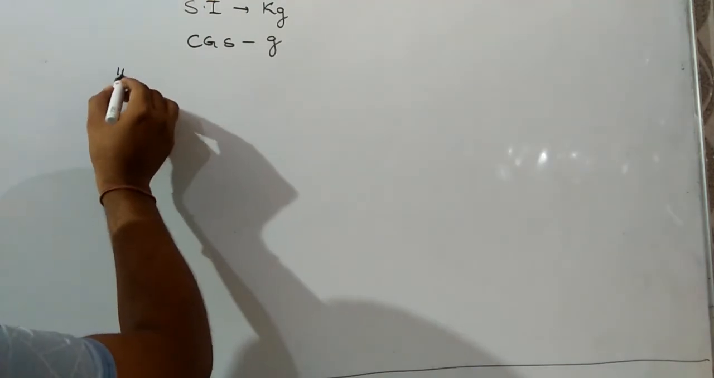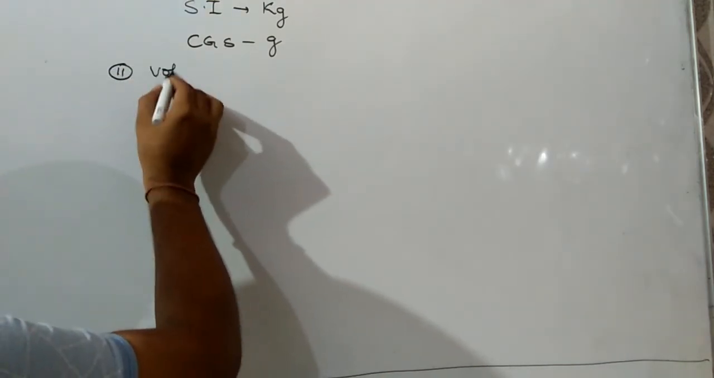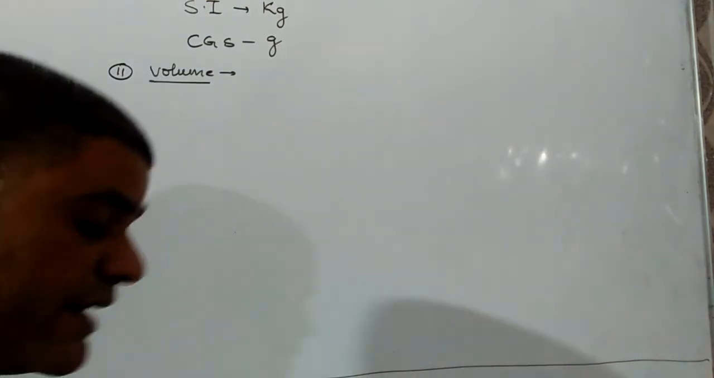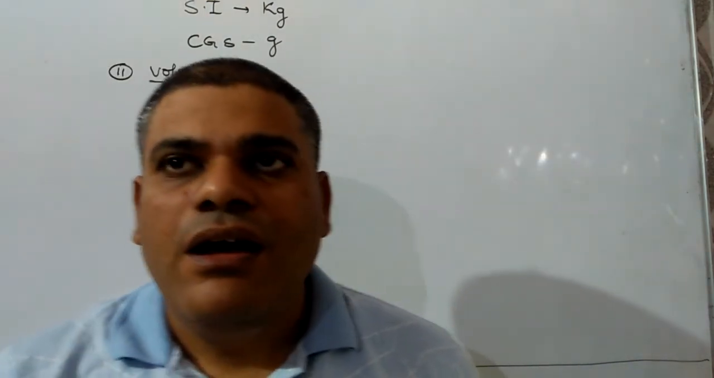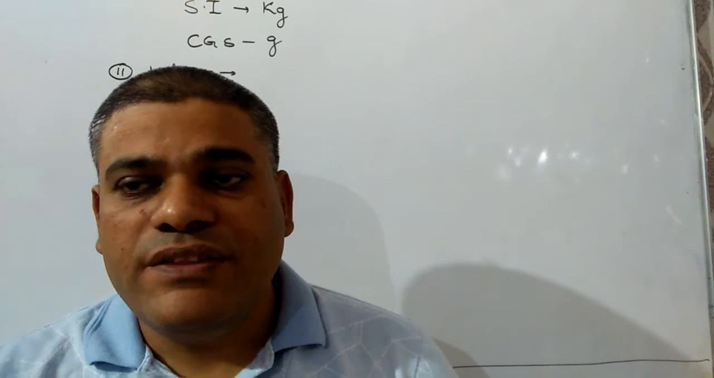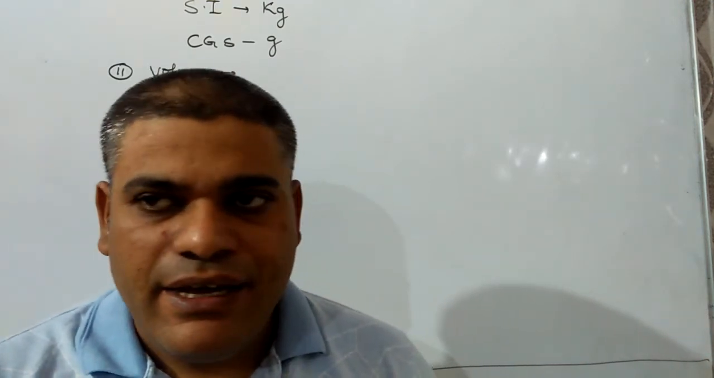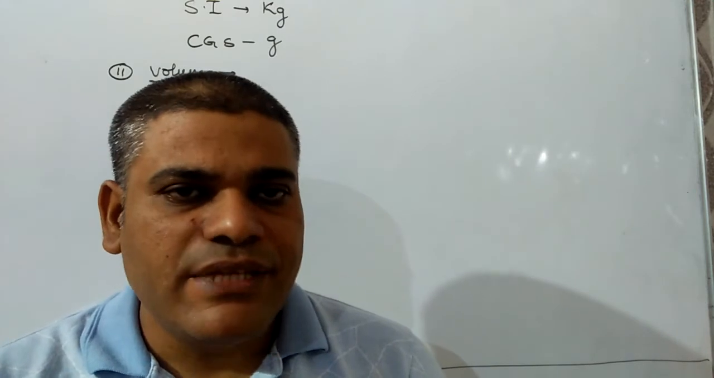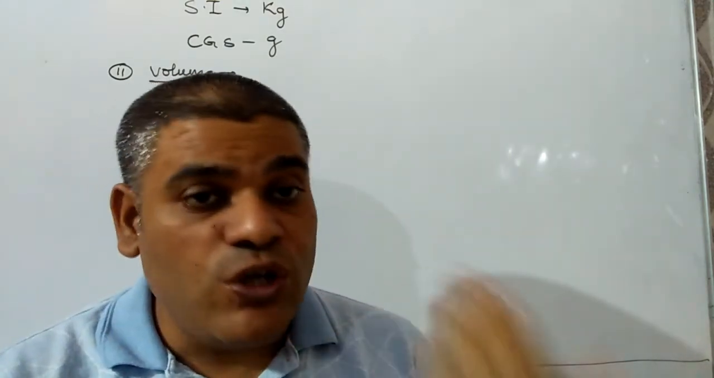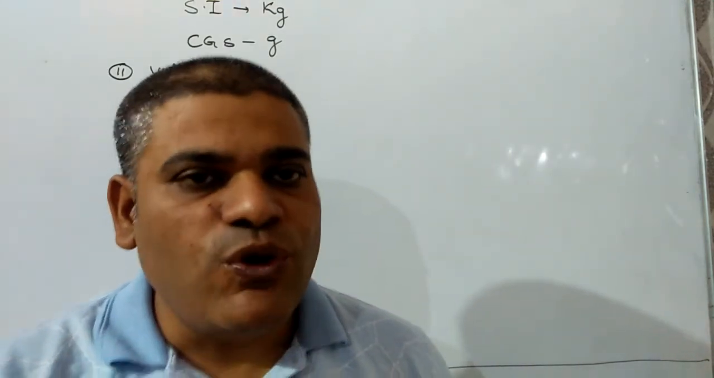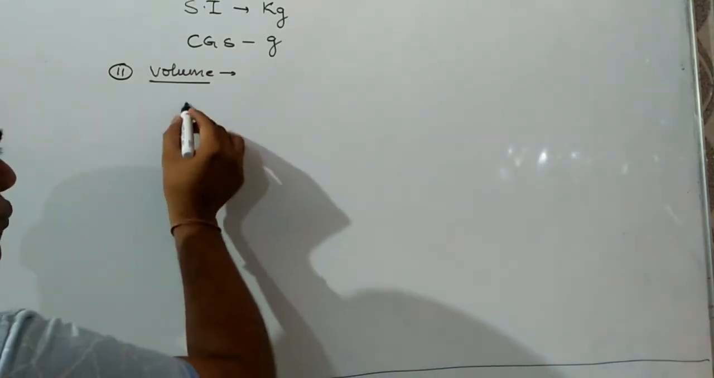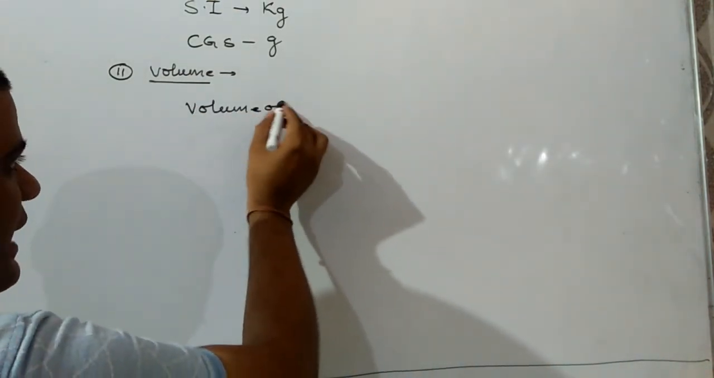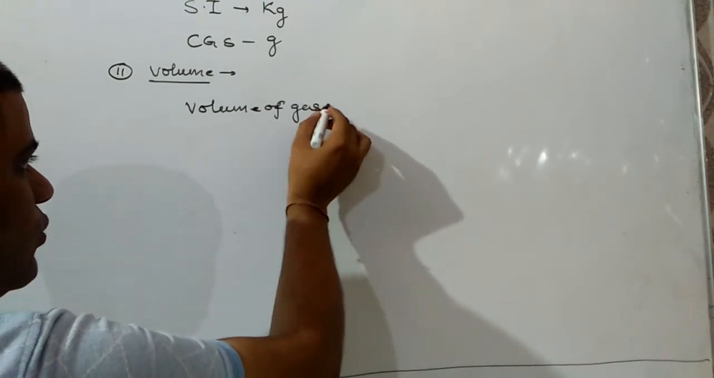Next property is volume. So keep it in mind. Volume: gases, as a unique property, will occupy the whole space available to them. Hence, volume of gas should be equal to volume of the container.